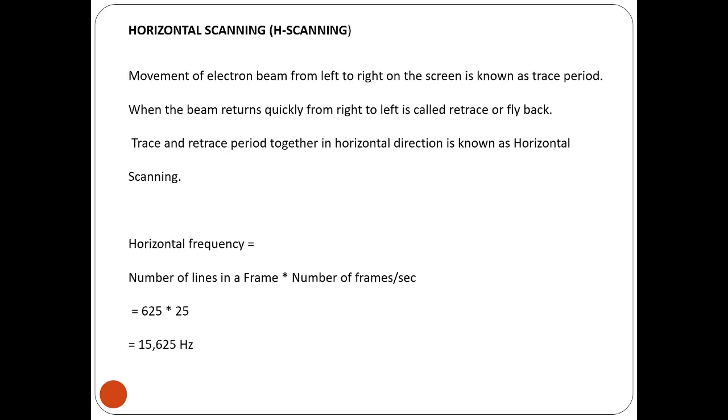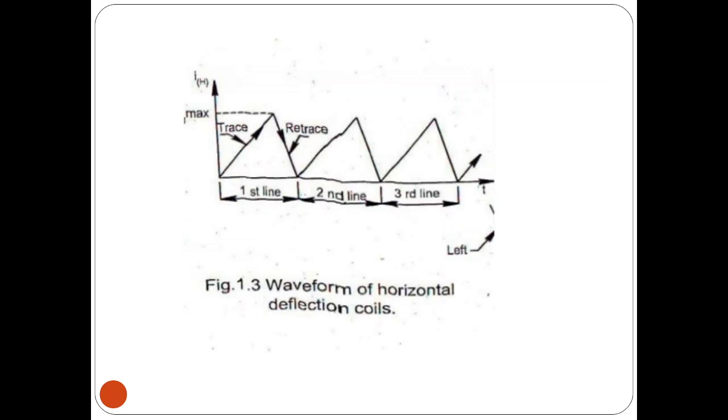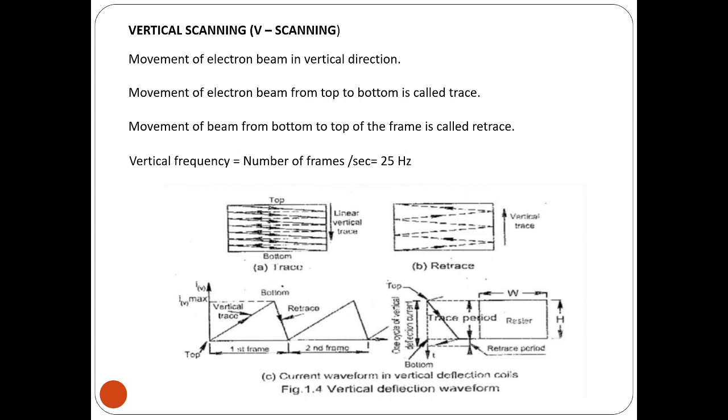The number of lines in a frame into the number of frames per second. So in the 625 PAL system, 625 into 25 frames per second gives you 50 kilohertz. So this is nothing but the horizontal scanning. We can say this has a trace period and a retrace period. Mostly the information is in the trace period, and the retrace period is blank.